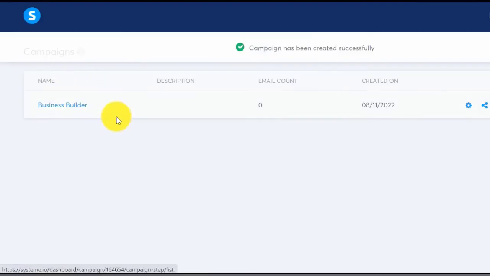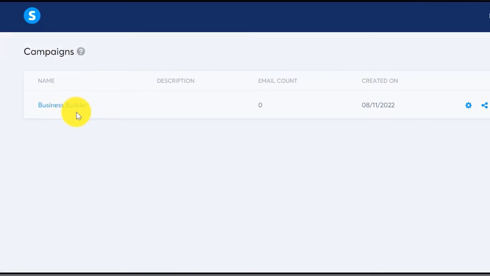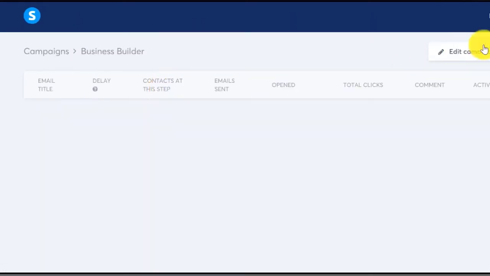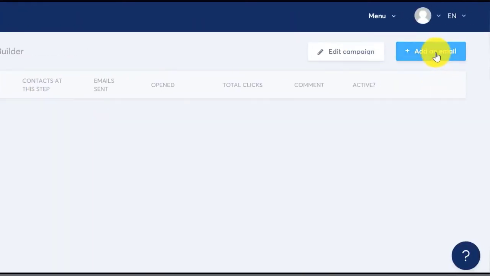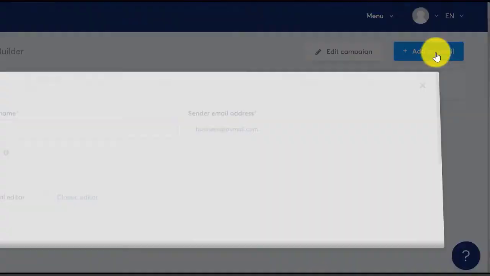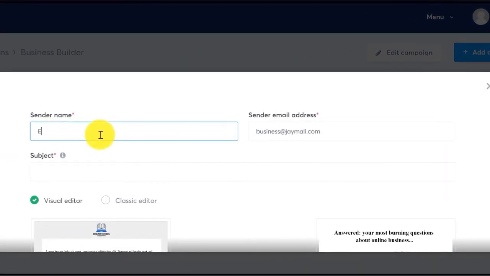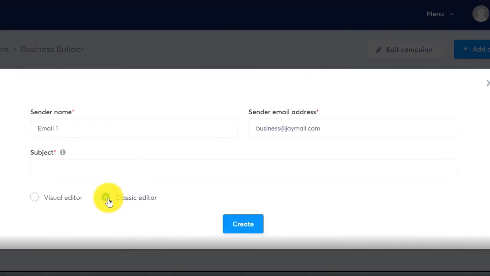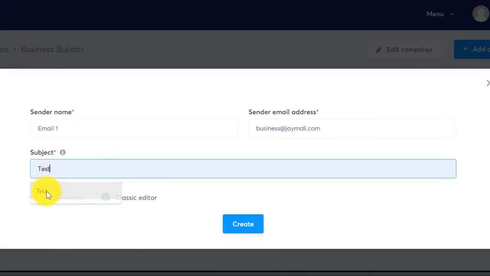Save. So basically this is a list for a particular traffic source. In this case, we have traffic coming in from our TikTok account, and you want to put them into this list. Okay, so what we're gonna do is go in there and add an email. So this is going to be our first email campaign. Let's just call this email 1, and I just like using the classic editor. Test. Send that email address. It's going to be business.j.money.com. Then we're going to click create.